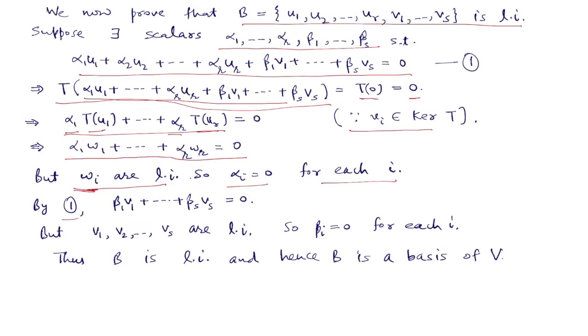So by this we are left with this expression equal to 0. But now also v1, v2, ..., vs are linearly independent. So beta i are also 0. And this shows that B is linearly independent, and hence B is a basis of V. This proves the rank nullity theorem.